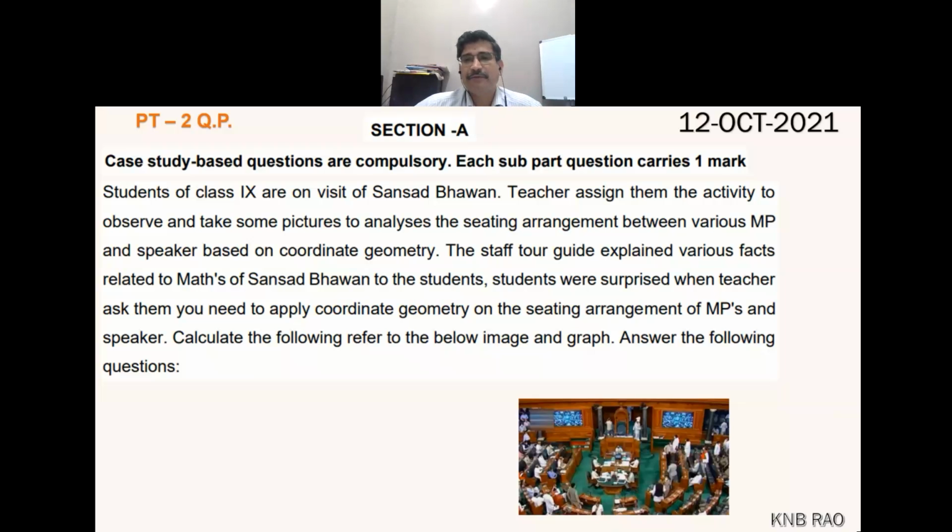The staff tour guide explained various facts related to maths of Sansad Bhavan to the students. Students were surprised when the teacher asked them to apply coordinate geometry on the seating arrangement of MPs and speaker. Calculate the following, refer to the below image and graph.